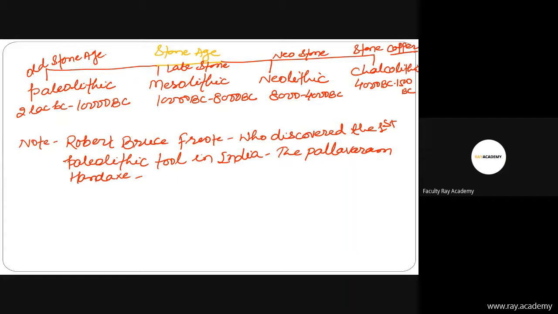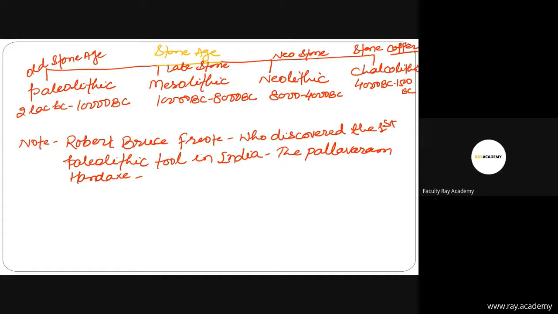So friends, on the basis of geological age, the types and technology of stone tools and subsistence base, the Indian Stone Age is classified primarily into three types, as I have told you: Paleolithic, Mesolithic, Neolithic. So let's start our discussion with the Paleolithic. First of all, friends, what is the Paleolithic or Old Stone Age?